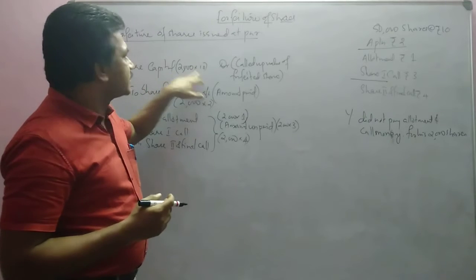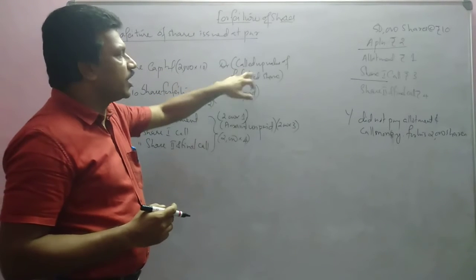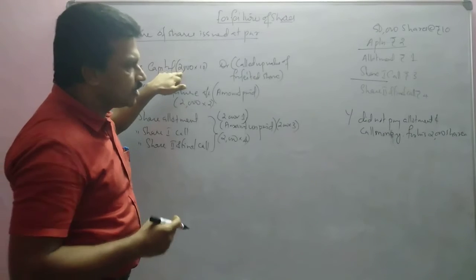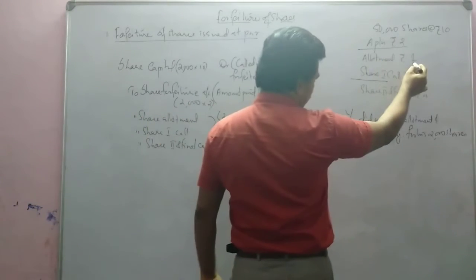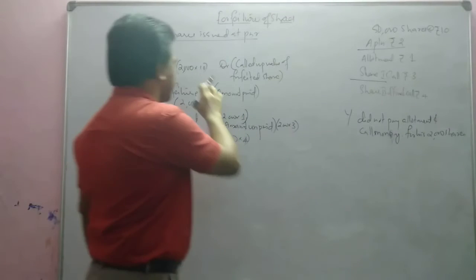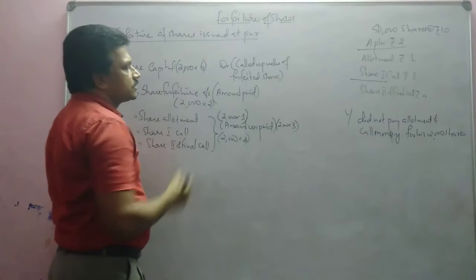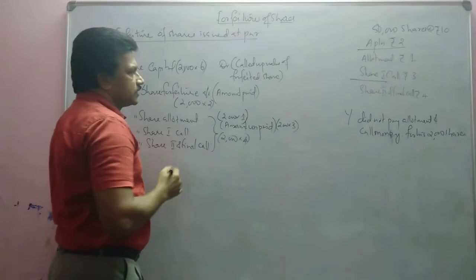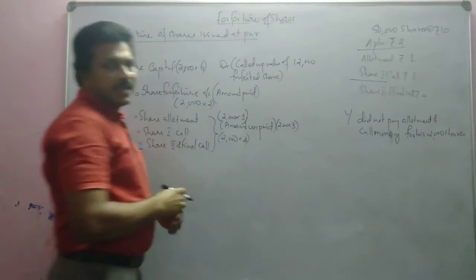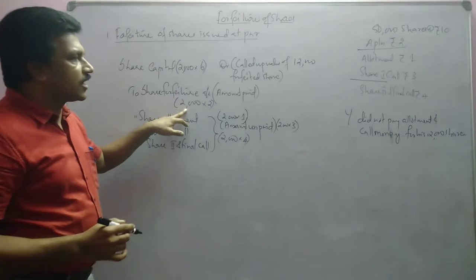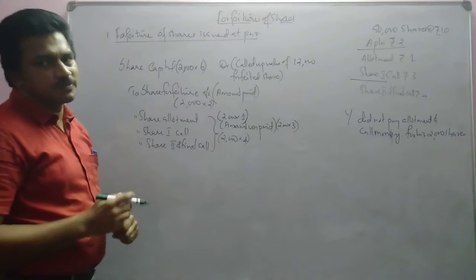So in that case, share capital, that means called up value of the forfeited share. Forfeited share 2000. Called up value how much? 2 plus 1, 3 plus 3, 6 rupees only called. Not 10, we will write 6. So 6 rupees for 2000 shares. How much? 12,000. Okay. Then forfeited share, how much is paid? Only allotment is paid.